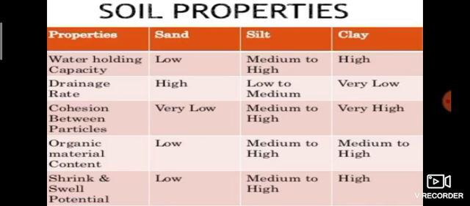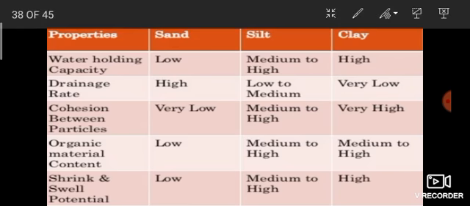So finally, listen: soil properties, different types of soils and their properties. Firstly, water holding capacity, that is absorption. Sand, it's low. Silt, it's medium to high. Clay, high. Next one, drainage rate. Drainage rate means percolation. Sand, high. But silt low to medium, clay very low because it's closely packed.